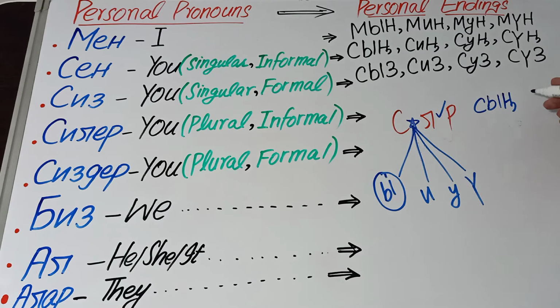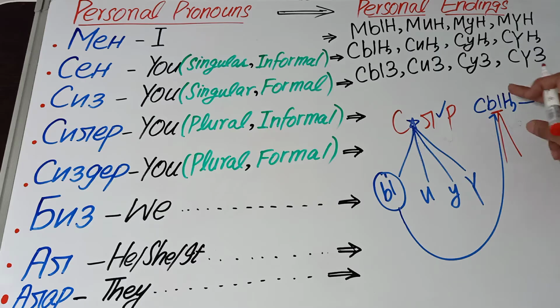And now you choose this one, sing, right? And you have a space and the next consonant is r. And now which vowel will you choose here? You will make the vowel harmony of this vowel. The vowel harmony of u is u and a, right?